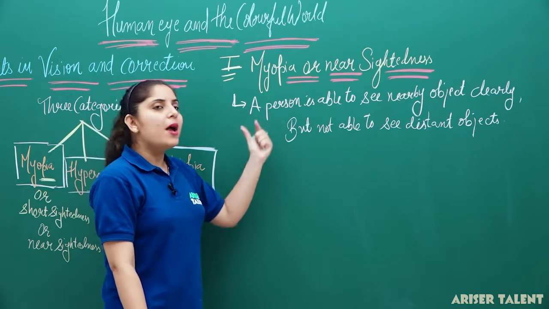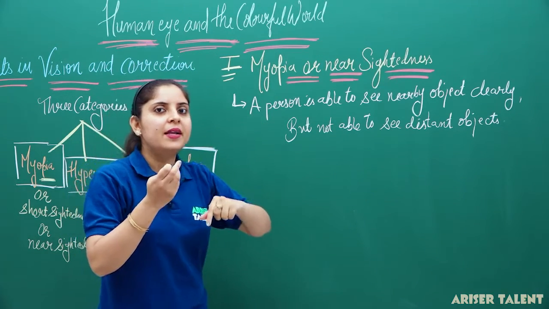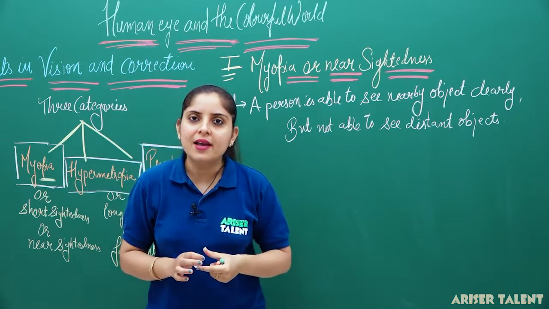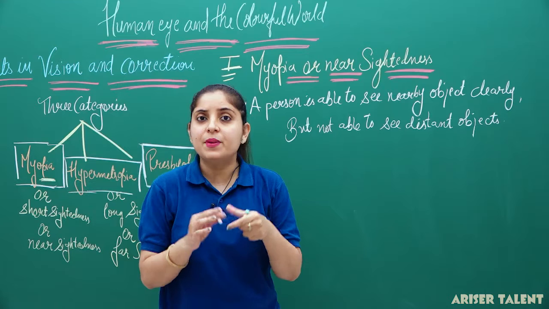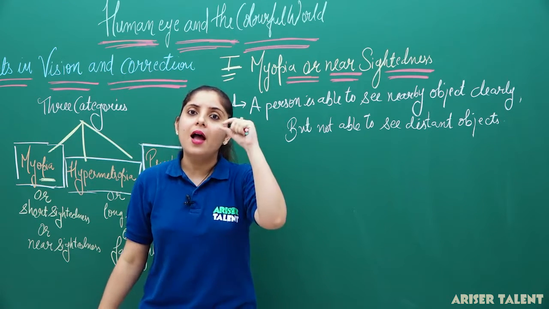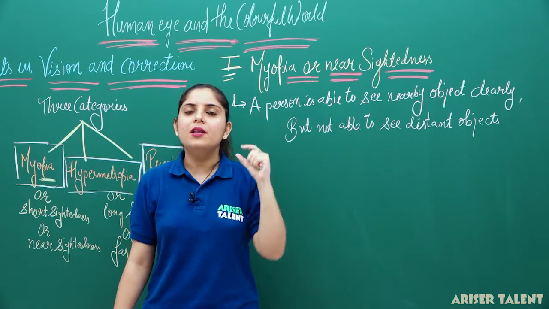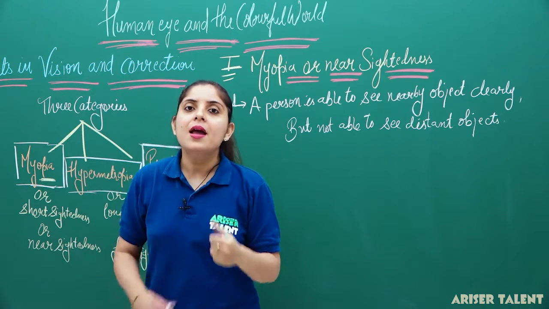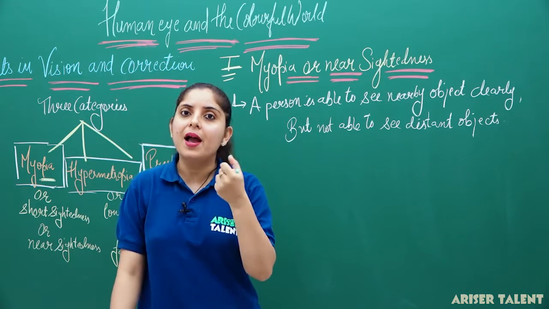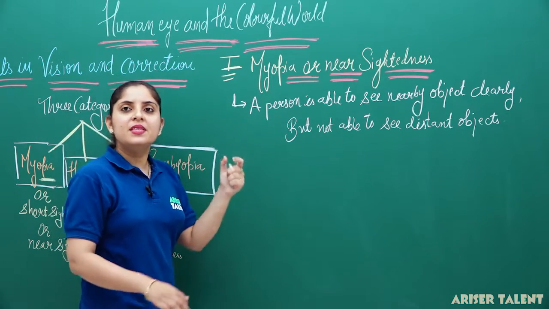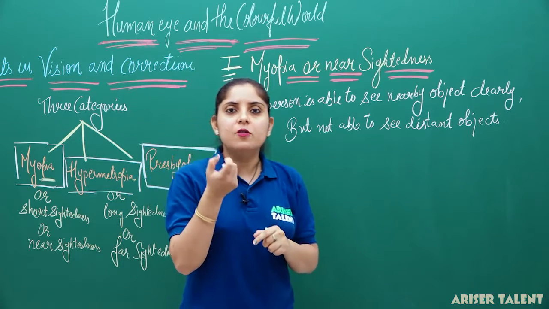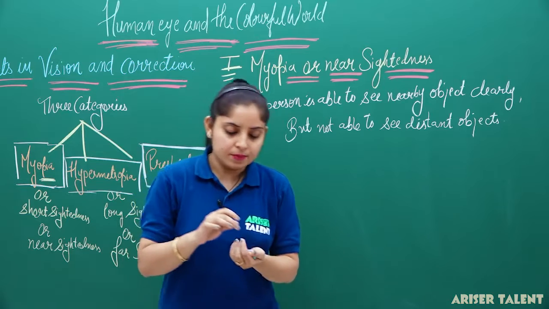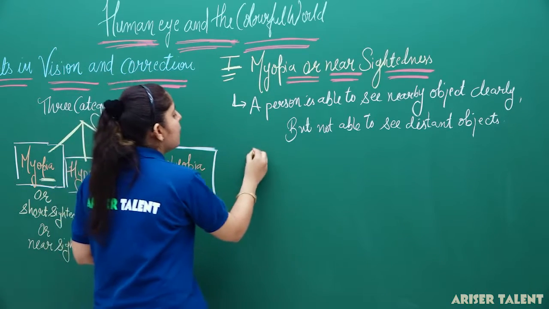Now, this myopic person has this defect, and why is this defect happening in his eye? So, this defect is actually arising because the curvature of the lens has changed, or you can say that the eyeball is elongated. If the eyeball is elongated, the person will have a defect that is known as myopia, and he is said to have a myopic eye. So, myopia is basically arising just because the radius of curvature of the lens is changing or the eyeball is elongated. So, what are the causes for this myopia?